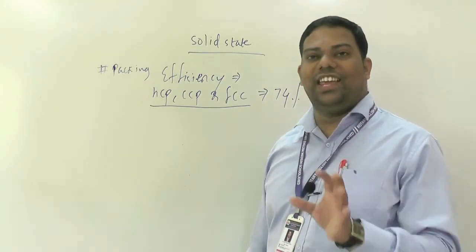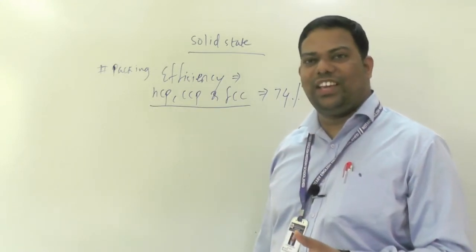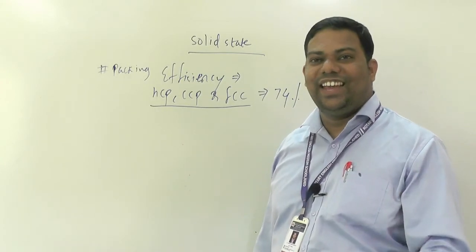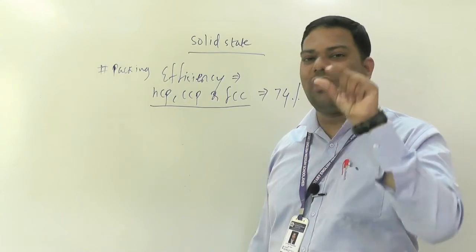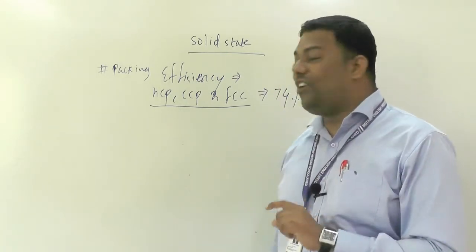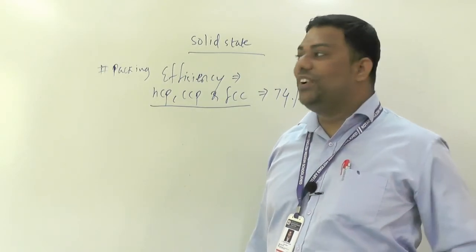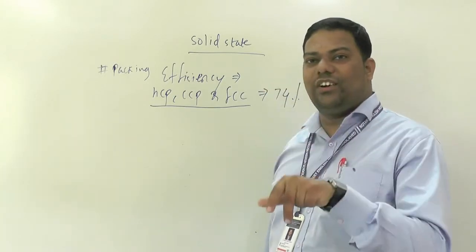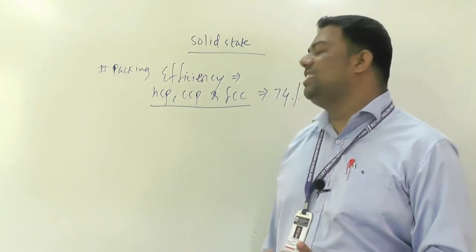Whatever they gave in your NCERT textbook, calculate packing efficiency for FCC, HCP, CCP. You must know how to calculate this, with radius and edge length, which sir already told about packing efficiency.